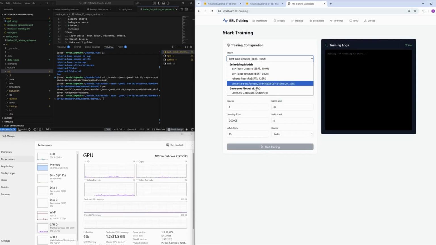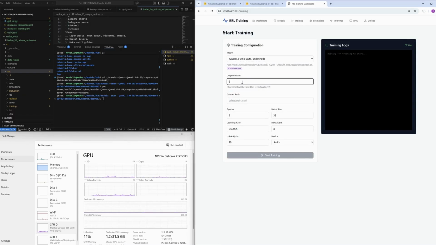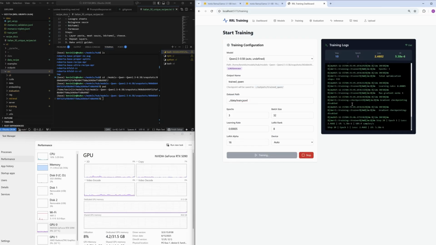Now let's train the model. RRL uses LoRA-based fine-tuning, which means we don't retrain the whole model. We inject small, trainable adapters. Training is fast, cheap, and memory efficient.